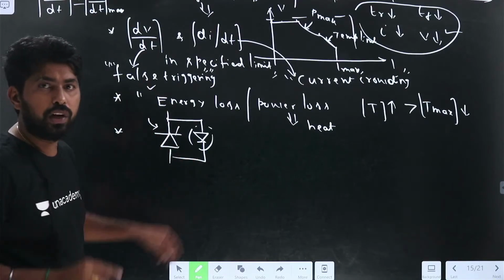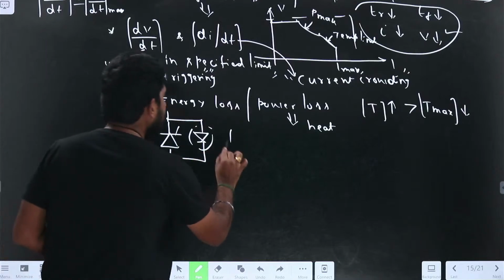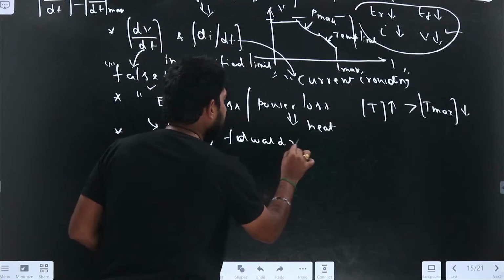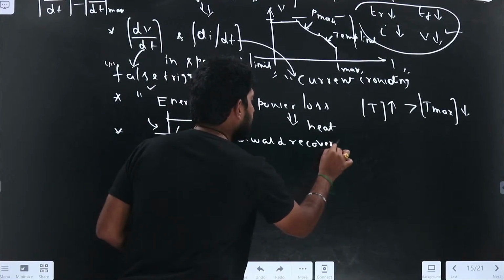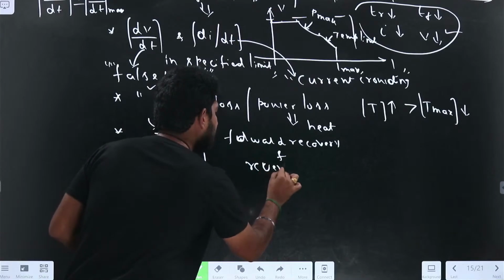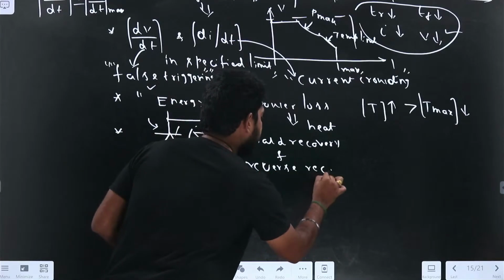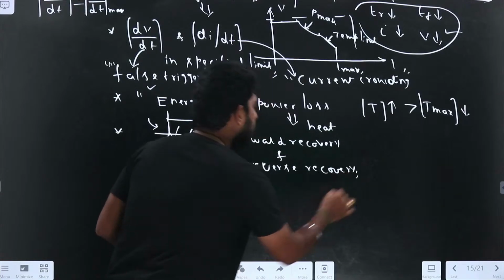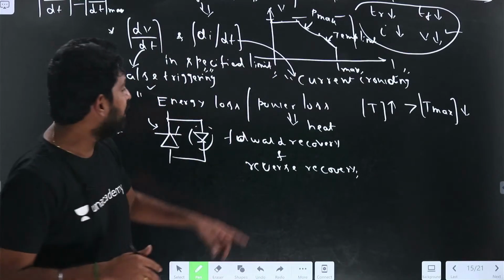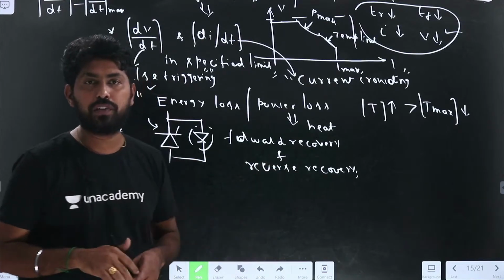For the diode, we have two times, the forward recovery time and the reverse recovery time. The forward recovery time is related to the turn-on process of the diode. The reverse recovery time is related to the turn-off process of the diode.